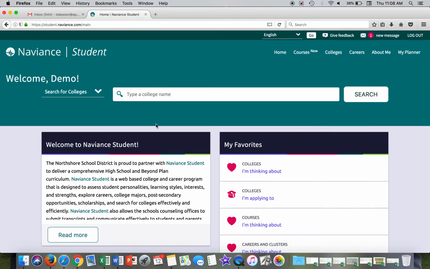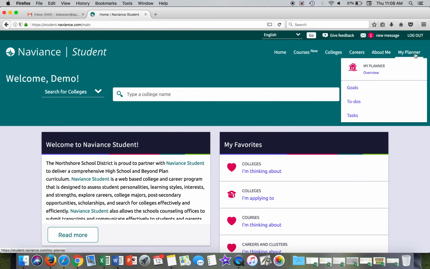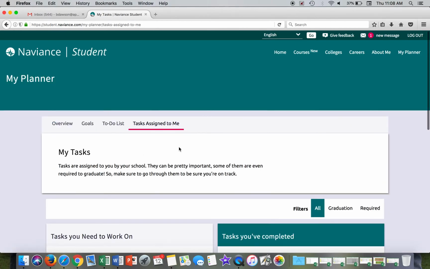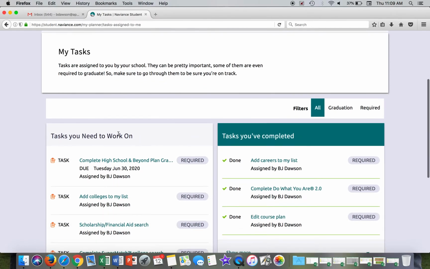And then the next thing you want to do is to locate the list of tasks that you need to complete to meet the High School and Beyond Plan graduation requirement. And so for that, you would go up here to My Planner. And some of you may remember doing this when we've met during class visits. But if you can't remember, you go up here to My Planner, you click on that, you go down here to Tasks, and then you'll see your list of tasks that you need to work on.